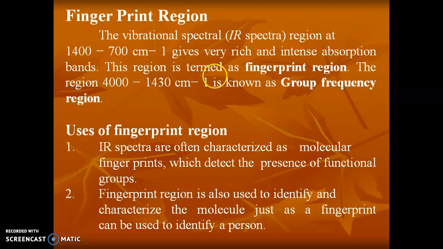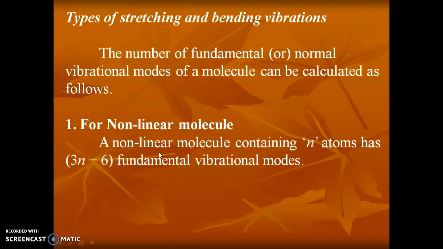Then come the uses of the fingerprint region. IR spectra are often characterized by molecular fingerprints which detect the presence of functional groups. The fingerprint region is also used to identify and characterize molecules, just as a fingerprint can be used to identify a person. The next is types of stretching and bending vibrations. The number of fundamental normal vibrational modes of a molecule can be calculated as follows. There are two cases: one for nonlinear molecules and one for linear molecules.